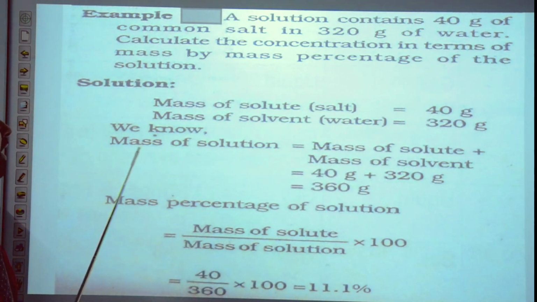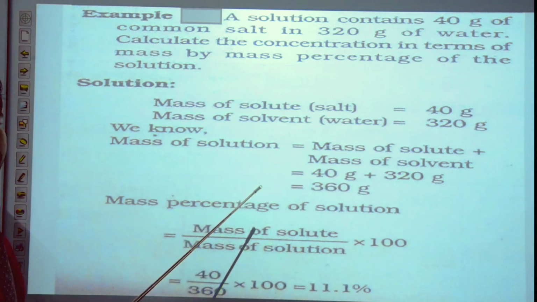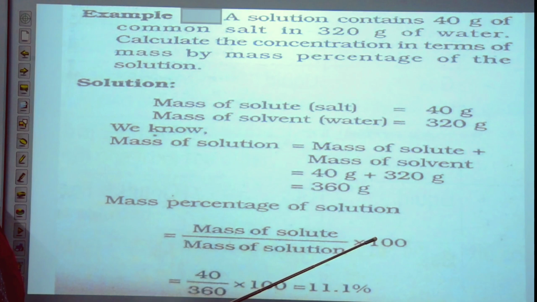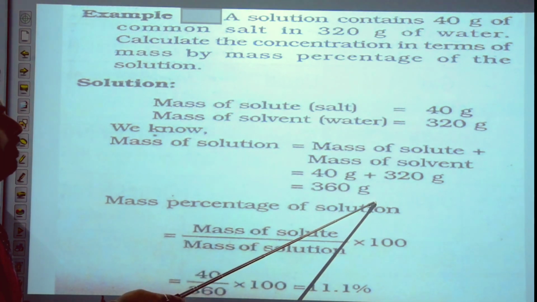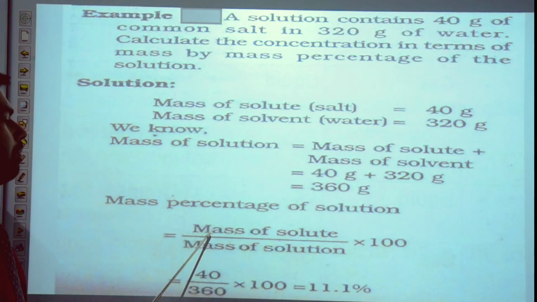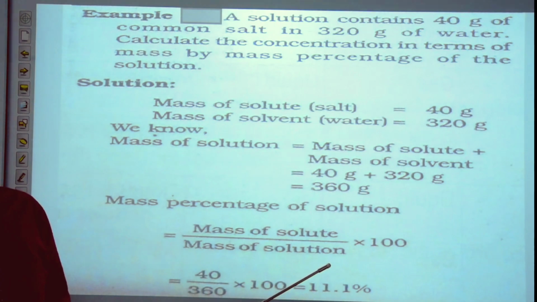After that we can calculate the mass of solution equals mass of solute plus mass of solvent. 40 plus 320 equals 360 gram. Mass percentage of solution equals mass of solute divided by mass of solution into 100. It means 40 upon 360. This is the mass of solution. We use the mass of solution, not the mass of solvent. Into 100 equals 11.1%.